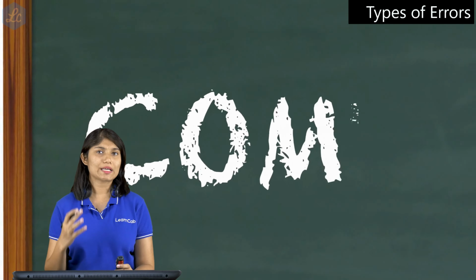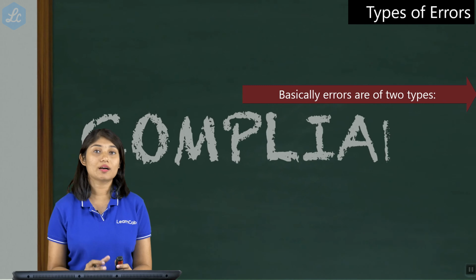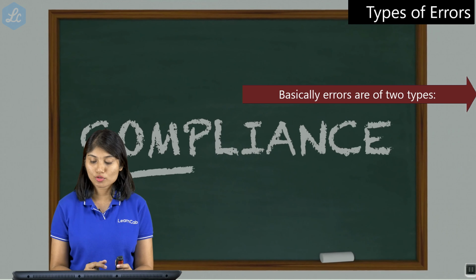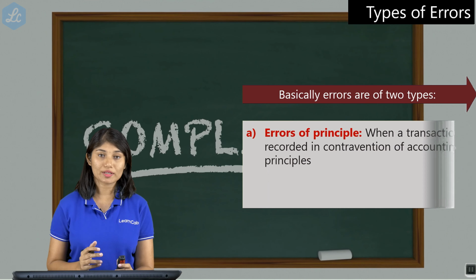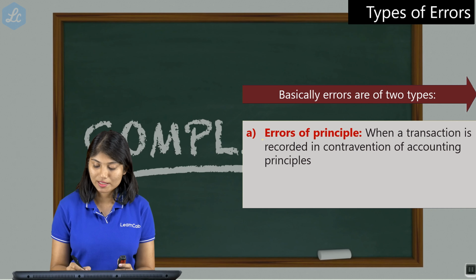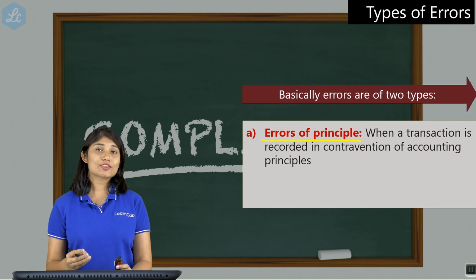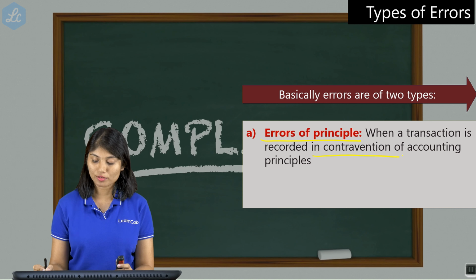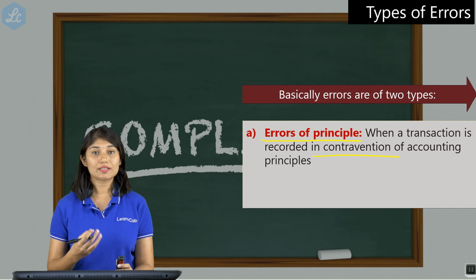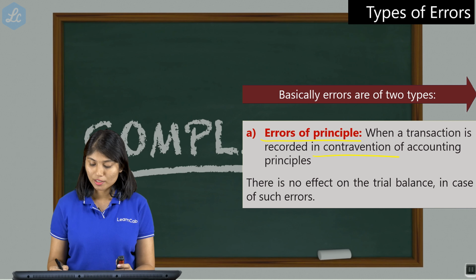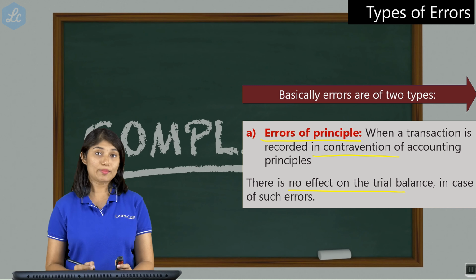Now, what are the different types of errors that can occur in accounting? We have basically two types of errors mainly. The first one is the error of principle. So what does this mean? When a transaction is recorded in contravention, which means against an accounting principle, then it is called an error of principle. In such a case, there is no effect on the trial balance.